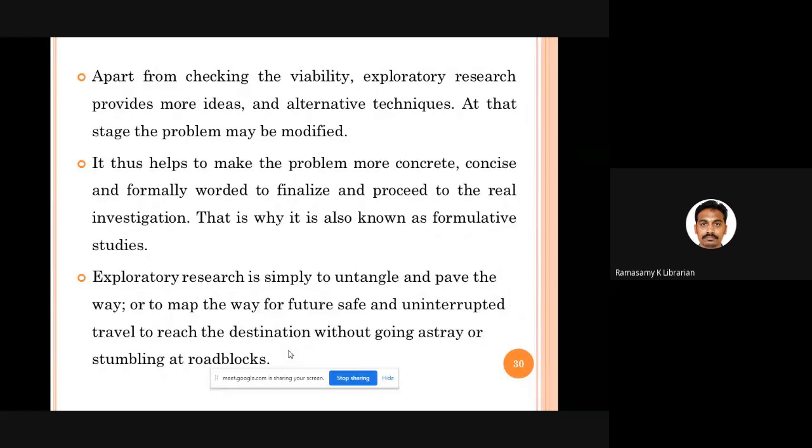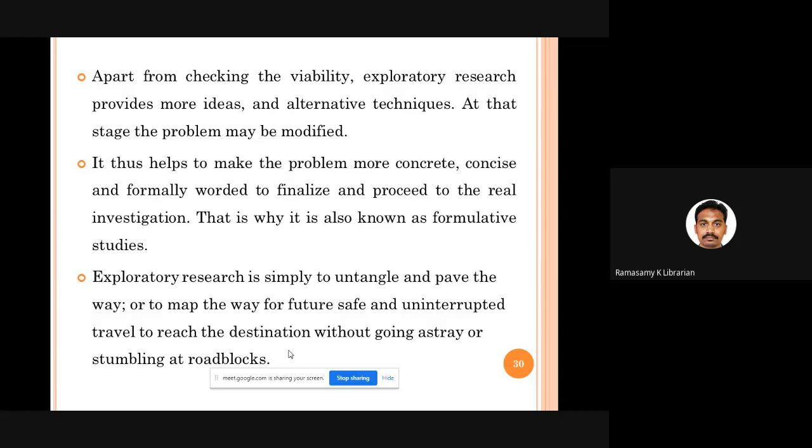To know more and more about these problems, you conduct an exploratory study, you get the ideas, and then accordingly, you make necessary modifications in your original research problem. So exploratory research helps you to make your research problem more concrete, very concise, very formally worded. By conducting an exploratory study, you have a thorough review of literature, you talk to the experts, you come to a conclusion of what your research topic is going to be.